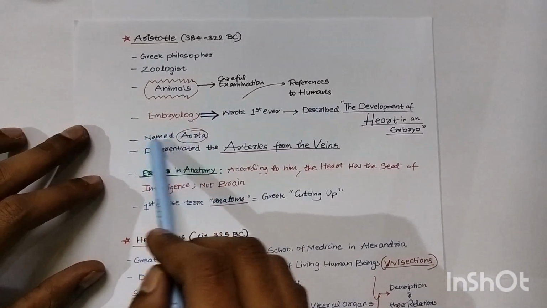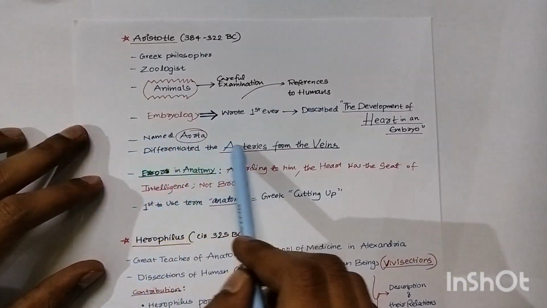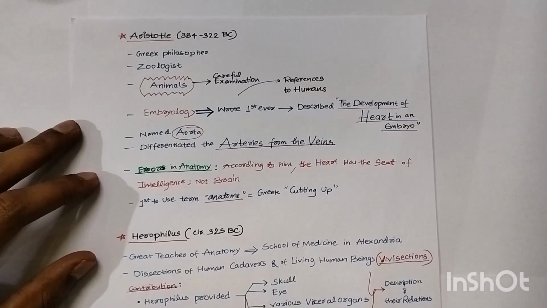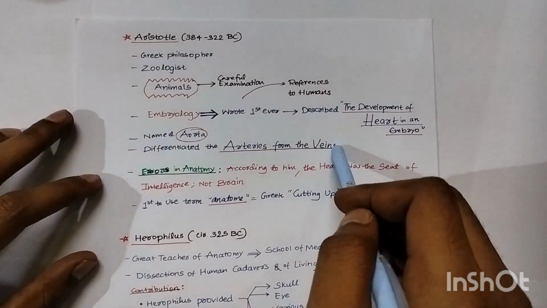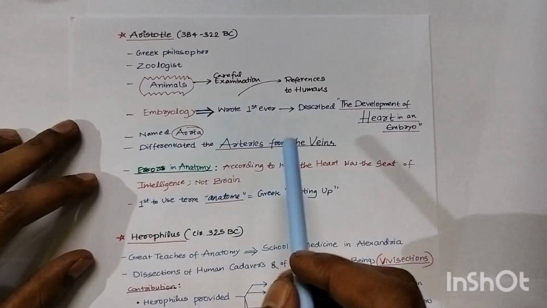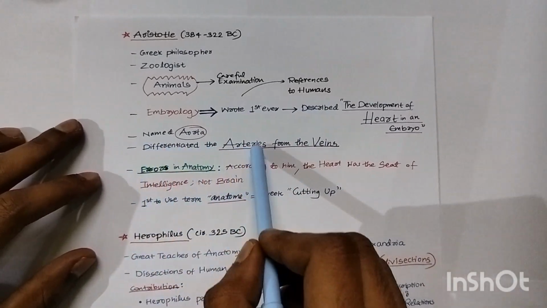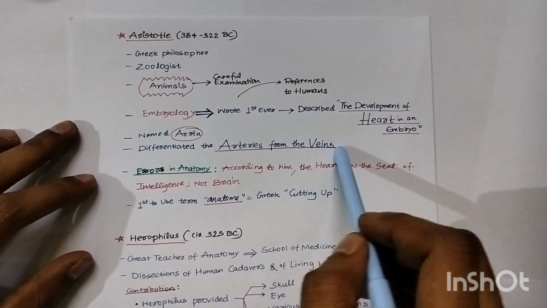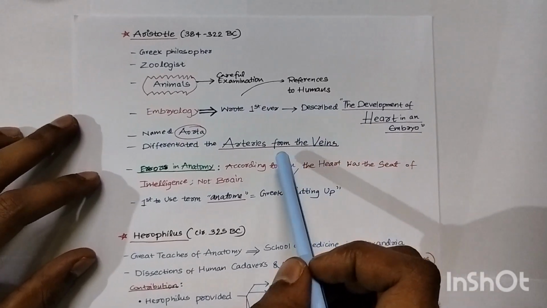The aorta was named by him, and he differentiated arteries from veins. In those days, there was not much technical knowledge of which is a vein and which is an artery. They didn't know. So he described arteries and veins: these carry oxygenated blood, these carry deoxygenated blood, somewhat like that.